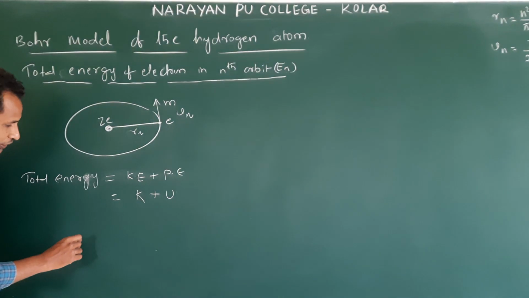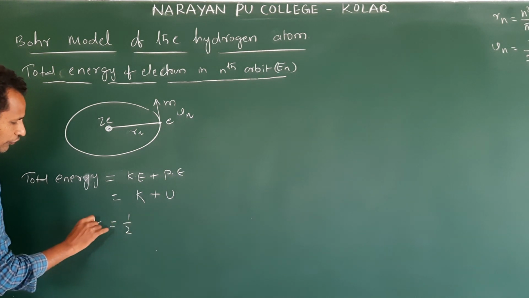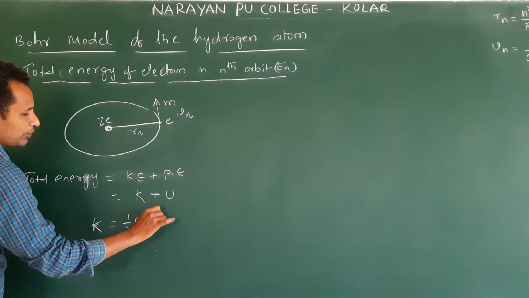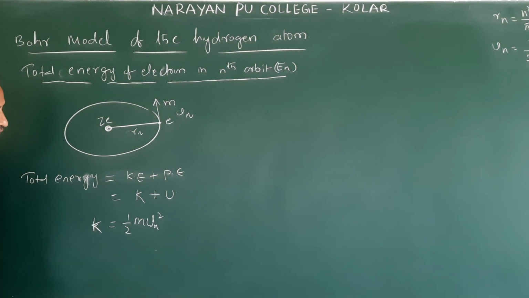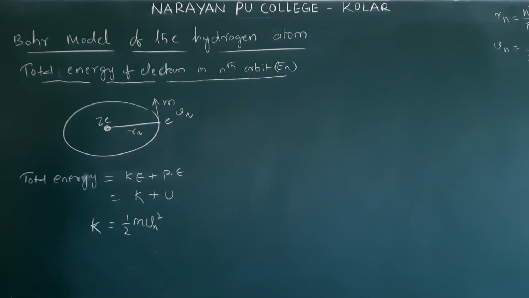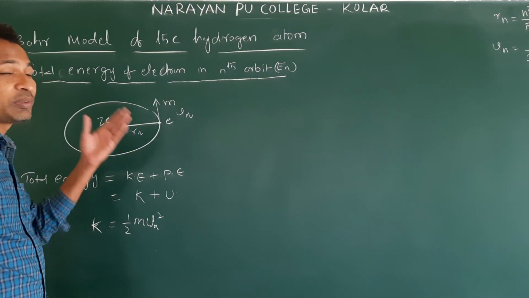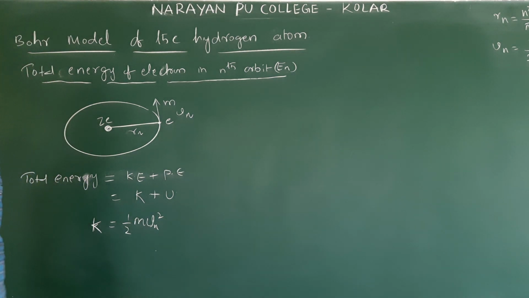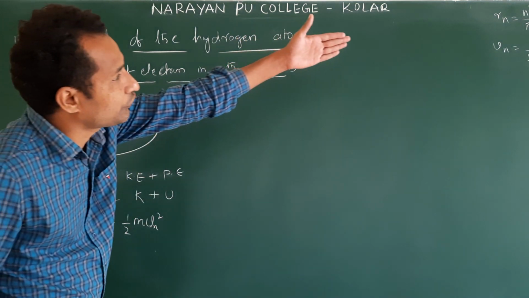Now, the kinetic energy expression. K is equal to half m Vn square, because it is in the nth orbit, right? Am I correct or not? So how do we do this? Substituting Vn here, or from the first law, m v square is equal to 1 by 4 pi epsilon naught e square by Rn. Or instead of that, we will substitute this Vn here.